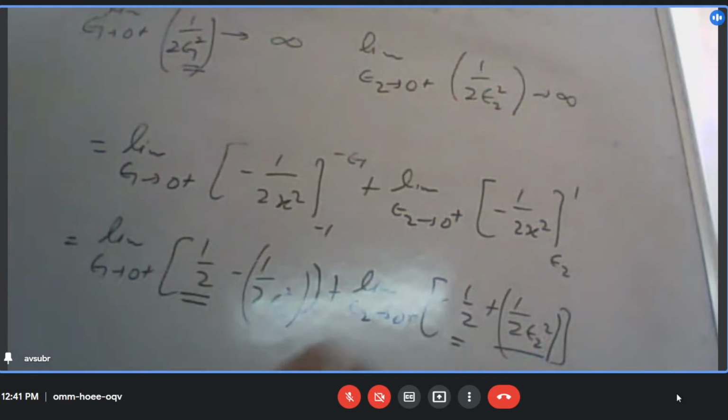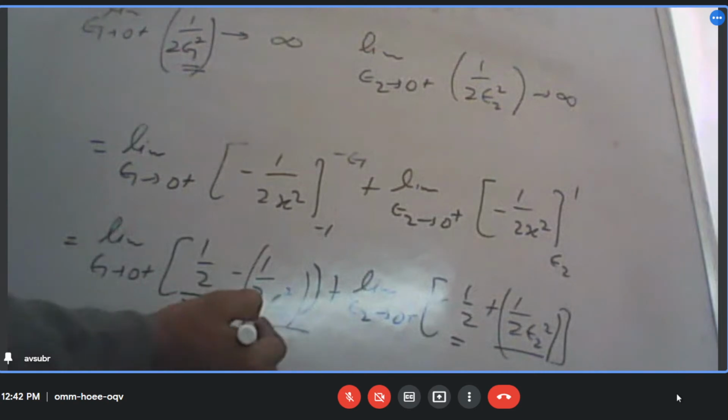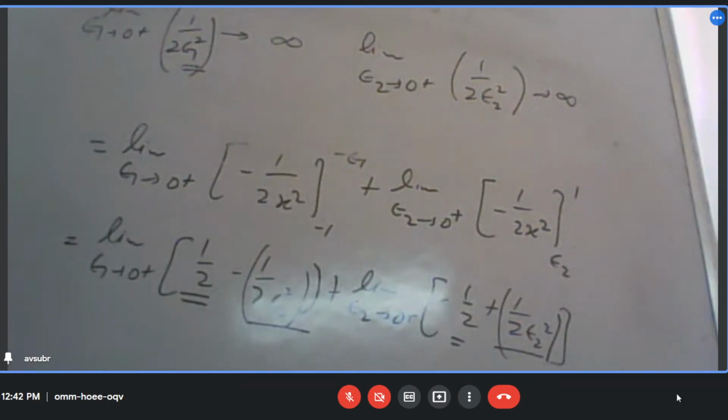So 1 by 2 and minus 1 by 2, what will happen to them? They are very small in comparison to this, isn't it? If we add one bucket of water to a well, it is not going to change anything, is it? So we can neglect those terms. Exactly. So this is what will be the dominant thing. It means it will diverge.